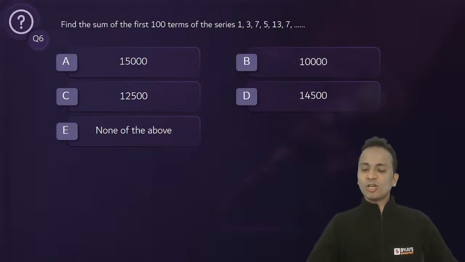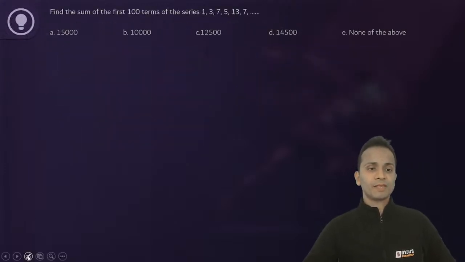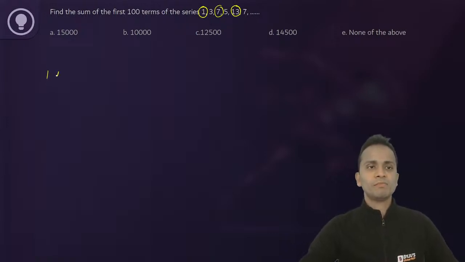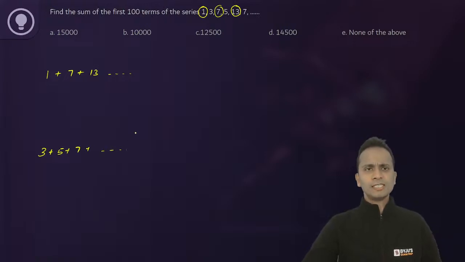All right, let's start solving this one. Now this series is composed of two different series. Let's separate these series. So the first is an alternate series: 1, 7, 13 and so on. So I'll write it 1 plus 7 plus 13 and so on. And the second series is the remaining numbers 3 plus 5 plus 7 and so on. Since alternate terms are there in these series, out of 100 terms, each of these series will have 50 terms. So the first series will have 50 terms, second series will also have 50 terms.